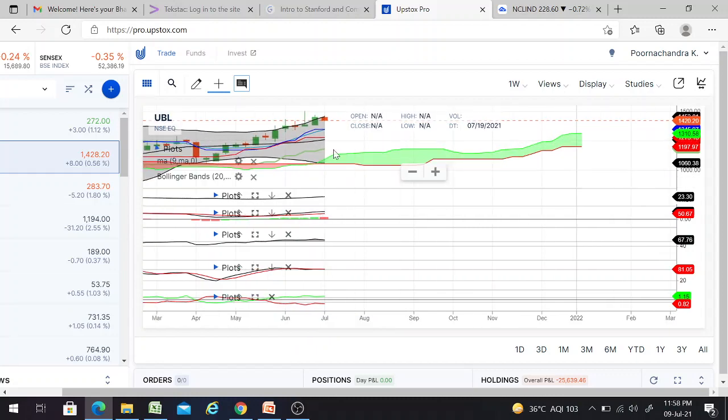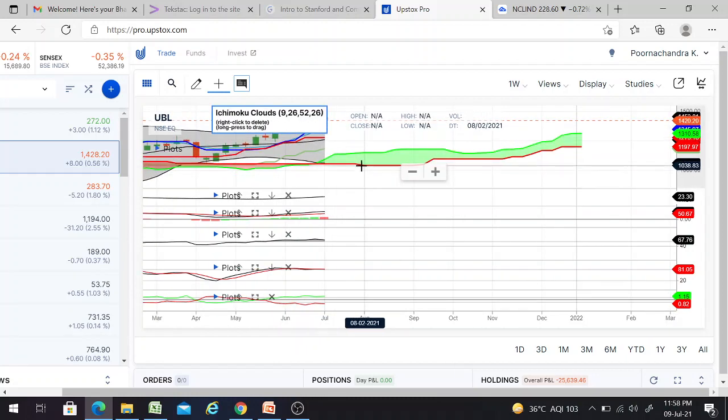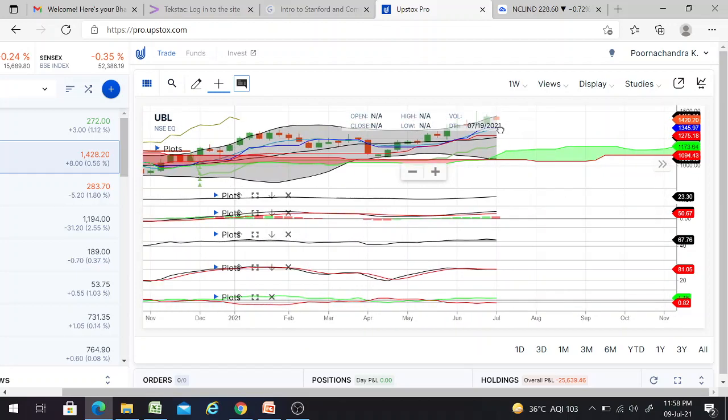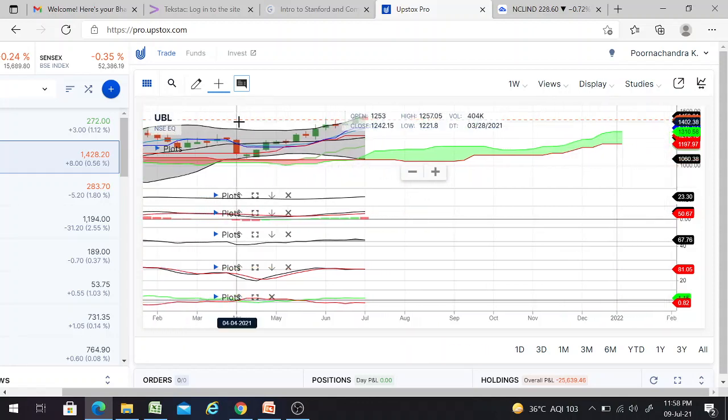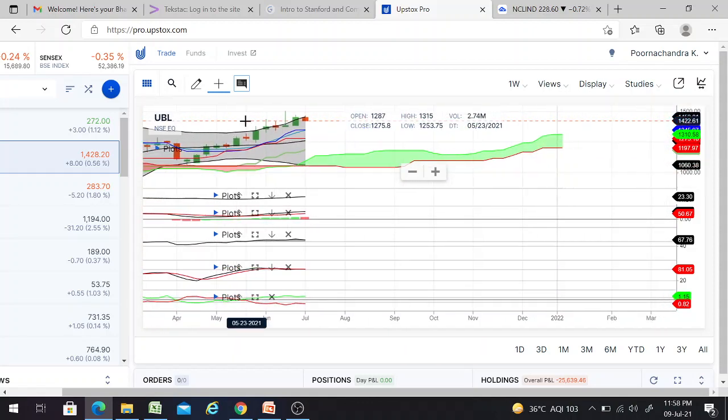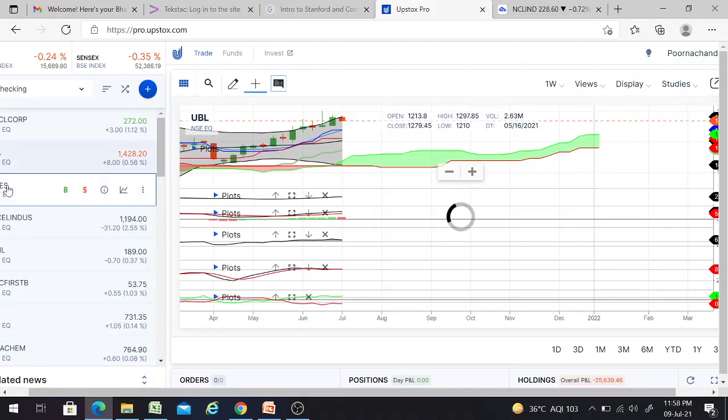And the Supertrend is in green color, and the candles are above the cloud. And if you see the Ichimoku, we need to see the three conditions, and the gray color line is also above the candles. So overall, we are getting more than 5 to 6 buy signals, friends. So this is a perfect buy call stock, friends. And the next one is RITES stock.